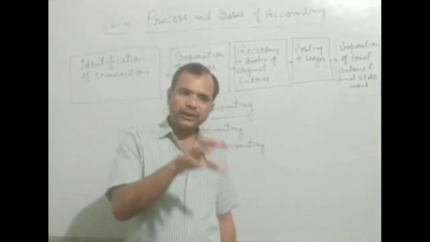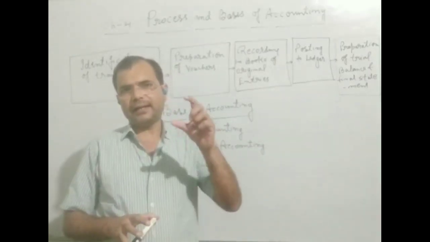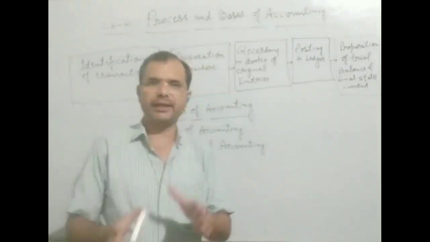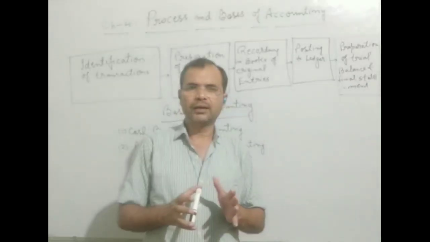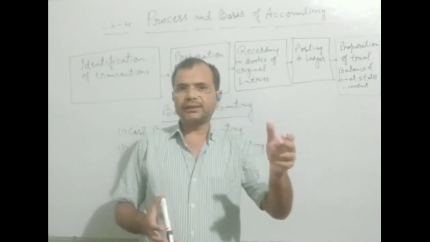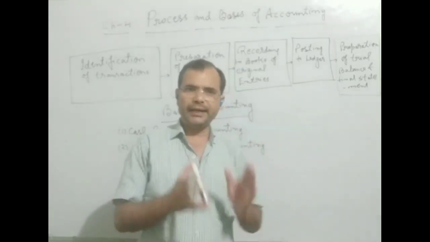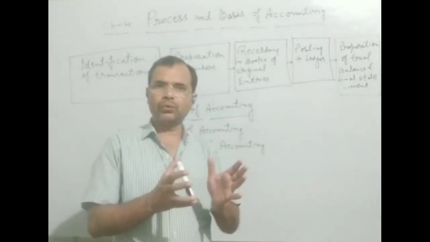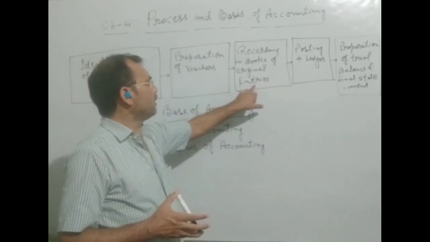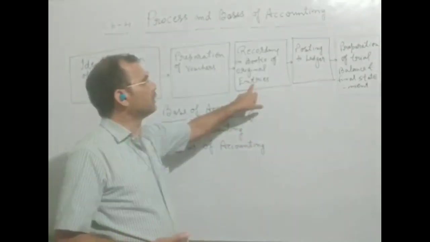And in journal there is a specific method of recording, a system, and every transaction is entered through an entry. And in the entry we should follow the rule of debit and credit. We will learn how we enter any transaction in the journal when we learn about the journal.